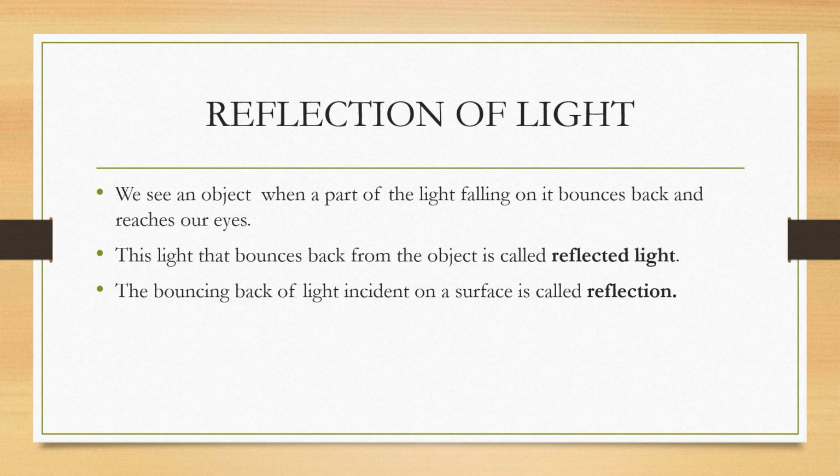To see any object, we need light. Without light, we can't see anything. The property which makes us see any object is the reflection property of light. What does it mean? We see an object when a part of light falling on it bounces back and reaches our eyes. This light that bounces back from the object is called reflected light. This bouncing back of light incident on a surface is known as reflection.